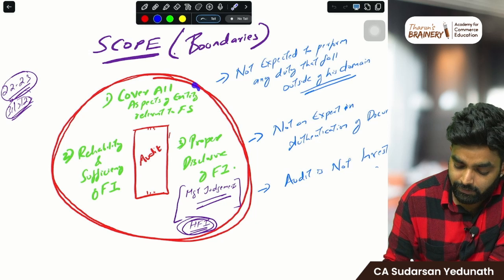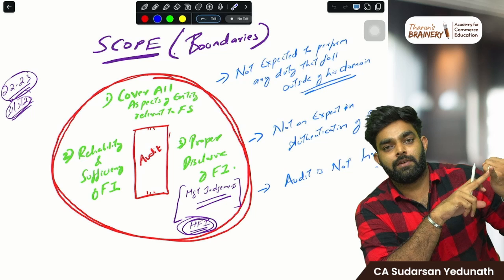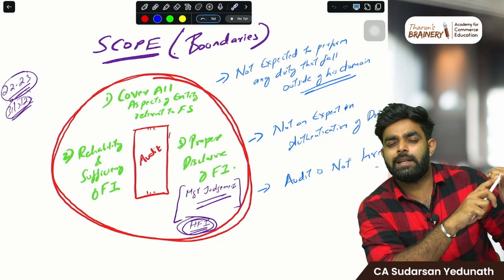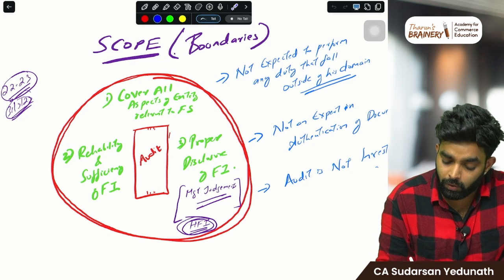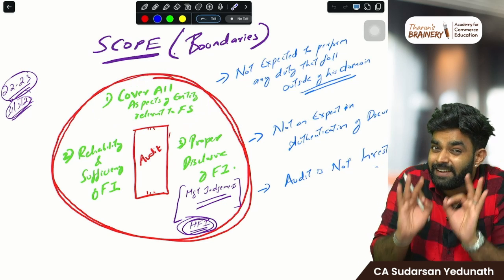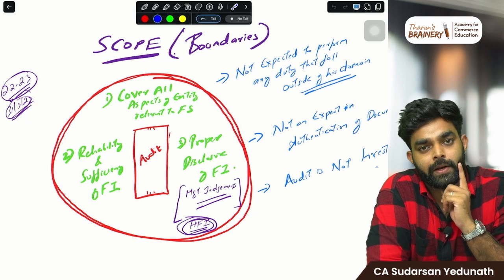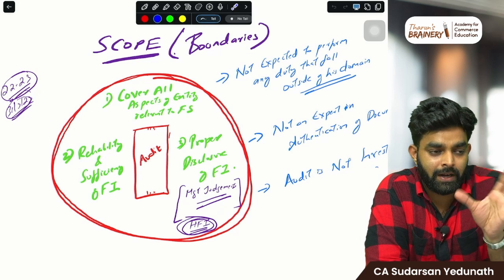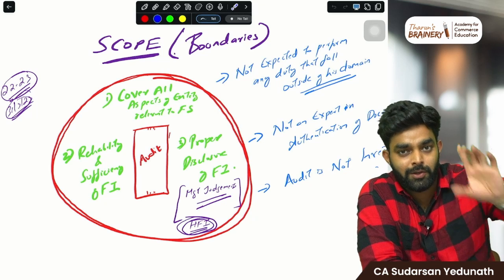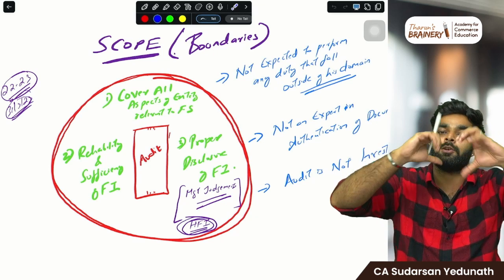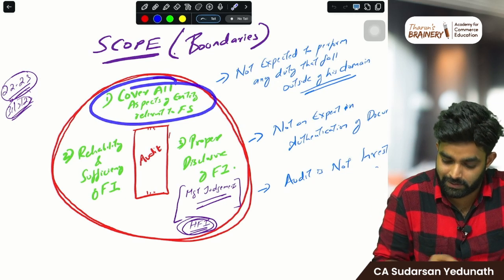Just remember this in a pictographic way. First is to cover all the aspects of the entity relevant to the financial statements. All the aspects of the entity means sales, purchase, expenses, closing stock, assets, liabilities. Only cover all the aspects that are relevant to financial statements. Imagine you go to an audit and a love affair is happening between one employee and another employee. Is it your business to look at that? No, right? You only have to cover those aspects that are relevant to financial statements. You have to check the sales figures and all the amounts in the financial statements. First thing.